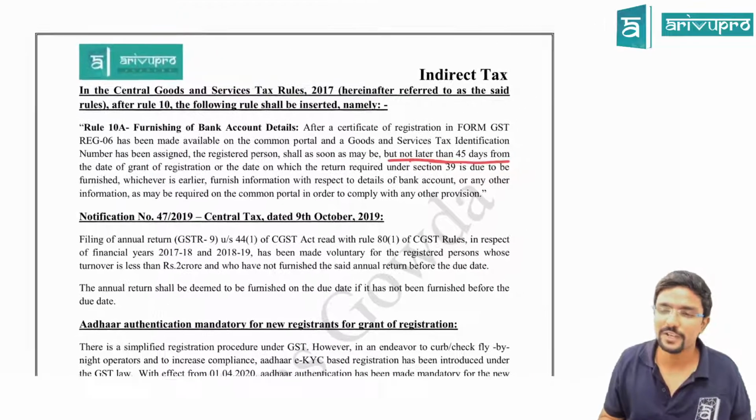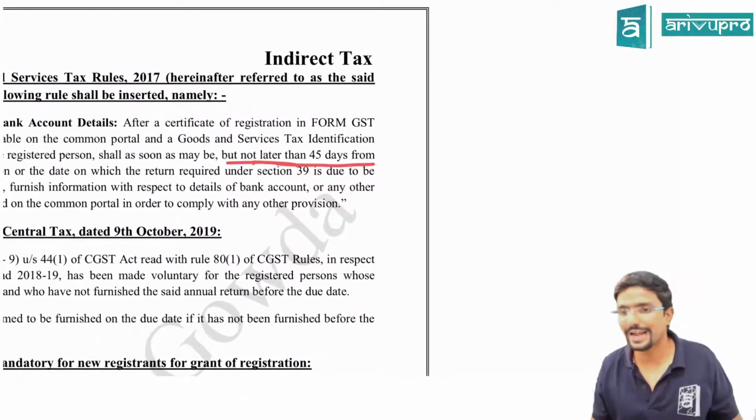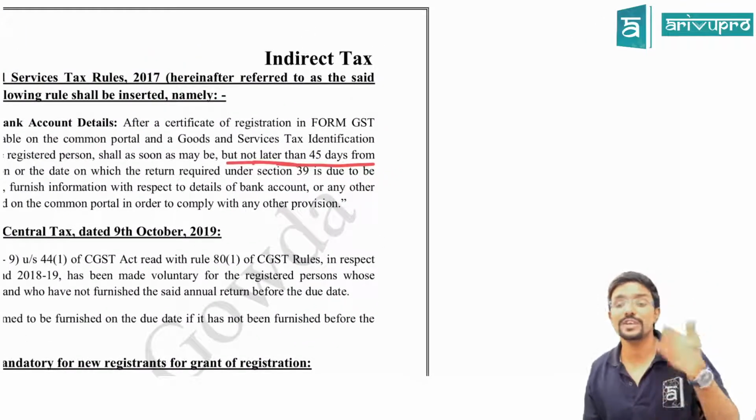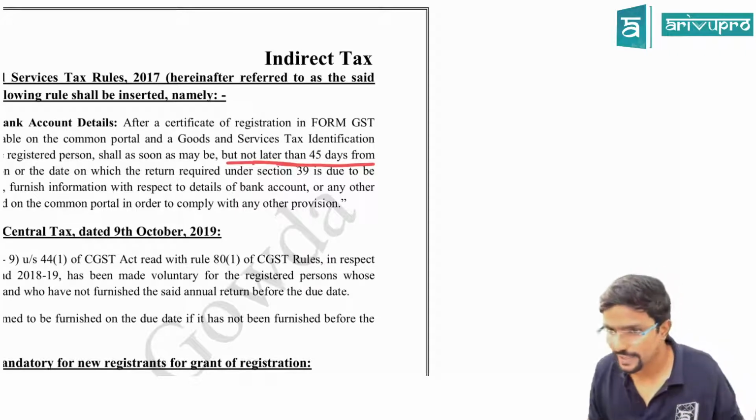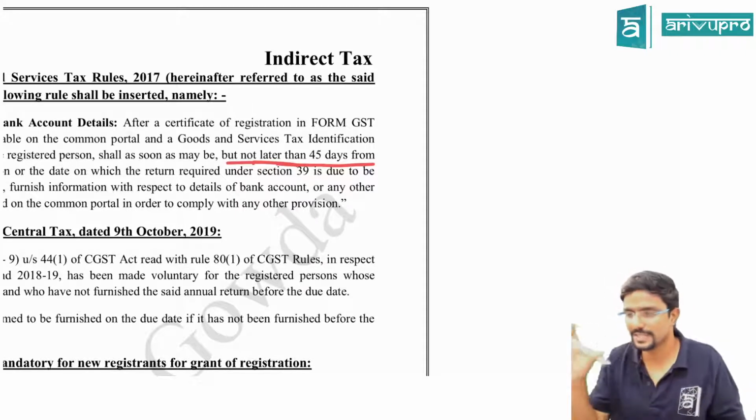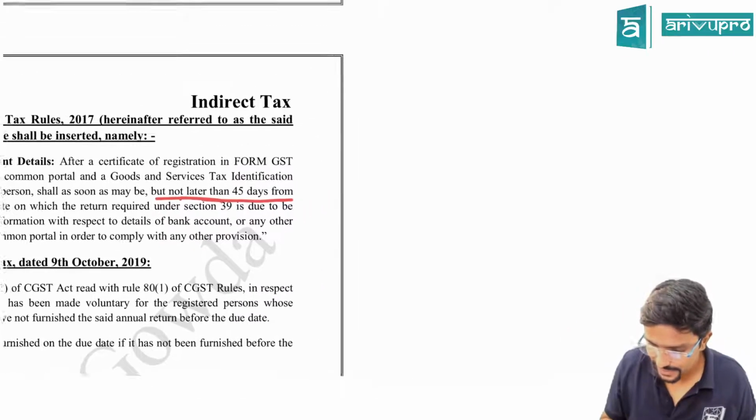See, normally when you are getting your registration, you have to give your bank account details. But assume when you are taking your registration, you have not given your bank account details. You have to give it within the prescribed time. What is that time? We will see later.